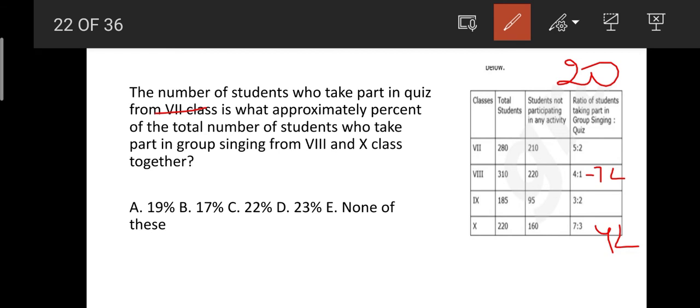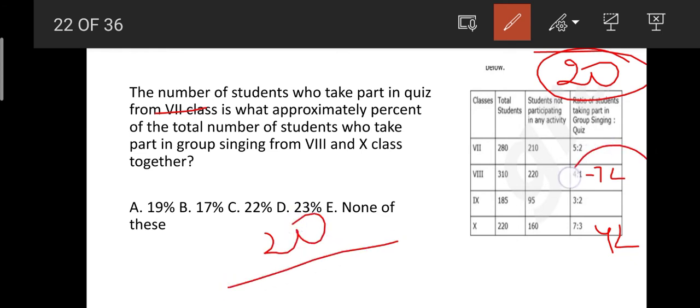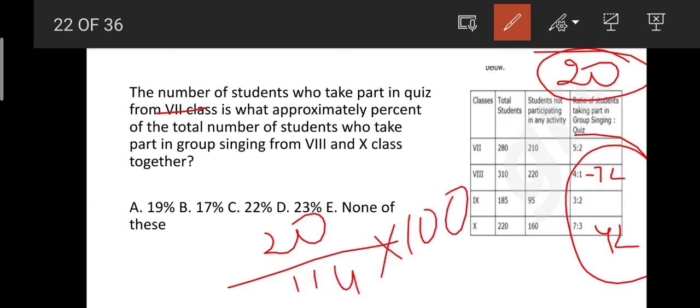Now what did they ask? What is this 20% percentage of this total? That is nothing but 1 into 100. If you calculate this, you will be approximately getting 17%.